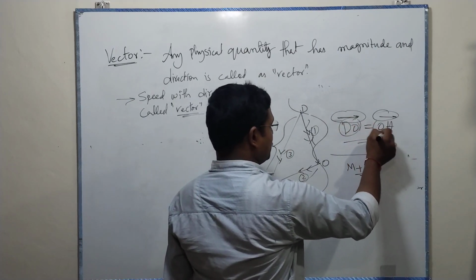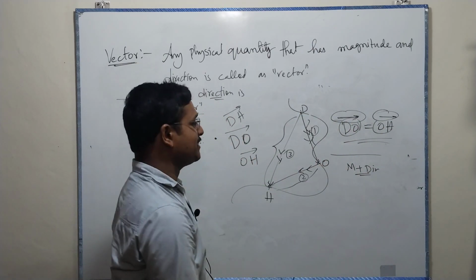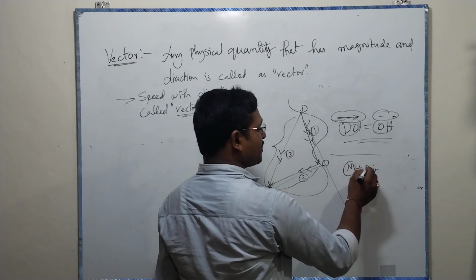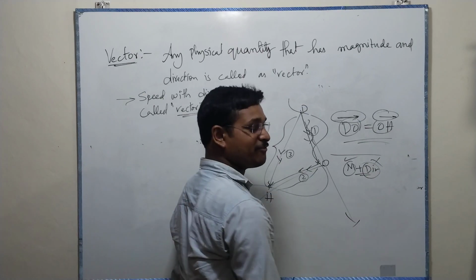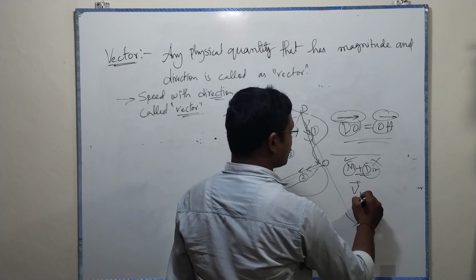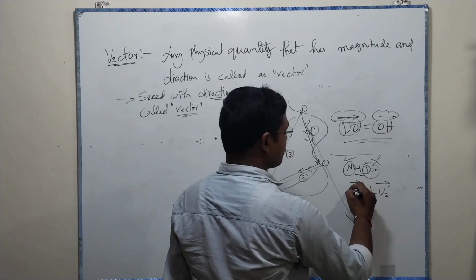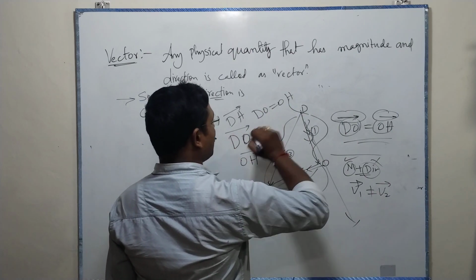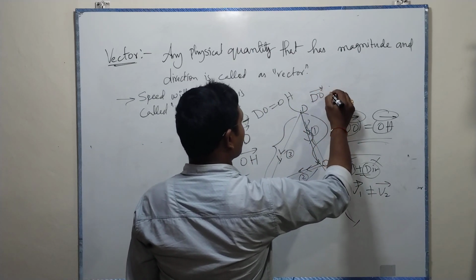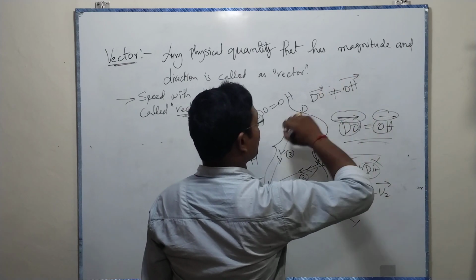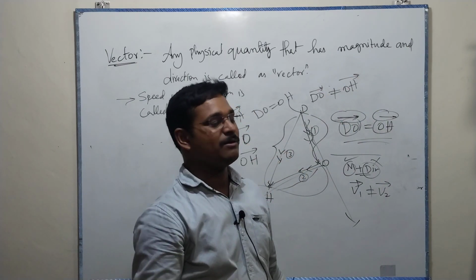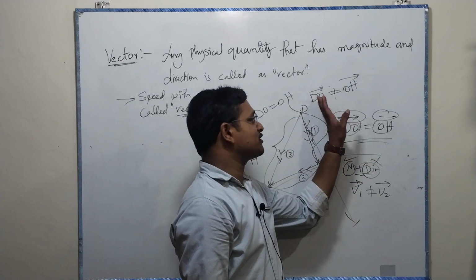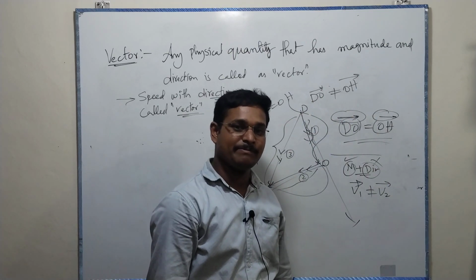Here magnitude is equal, DO equal to OH, but this is going in this direction, this is going in that direction. Magnitudes are equal, but directions are different, so they are not equal vectors. V1 is not equal to V2. DO vector is not equal to OH vector because magnitudes are the same but the directions are not the same here. So that's why this vector is not equal to this vector.